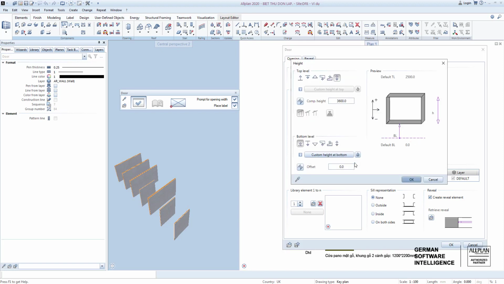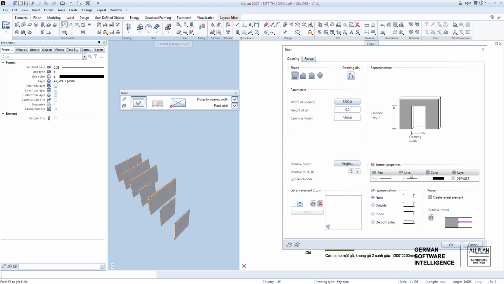A level management window will appear. Do the same way like this for walls and columns in videos before. Here I assign the bottom level to the lower positioning plane. The top level will follow the height of the door. Here I choose the value of 3,600. Click OK.